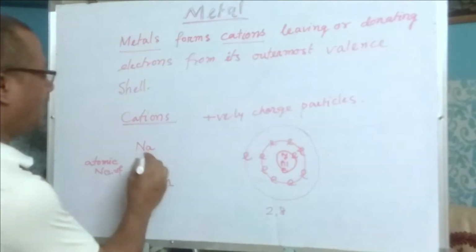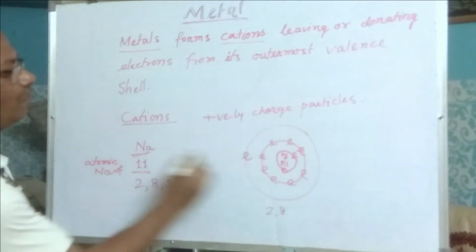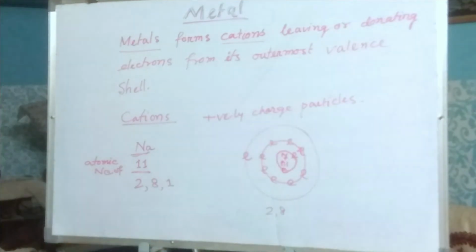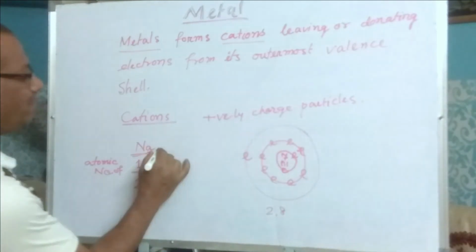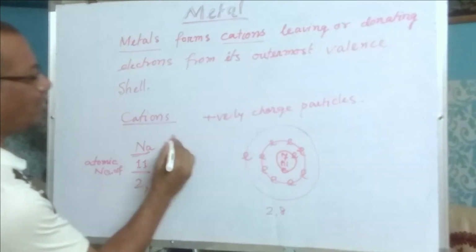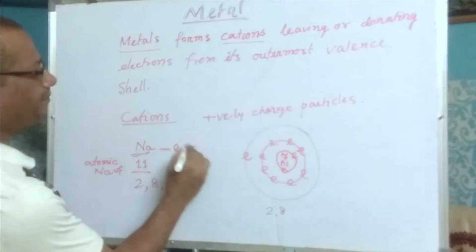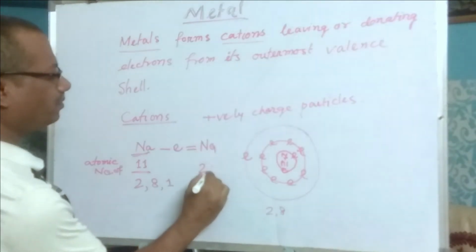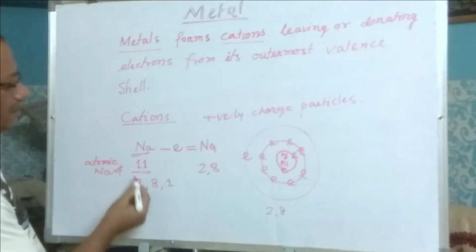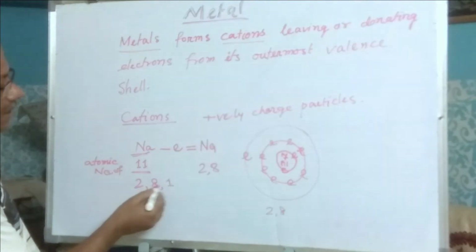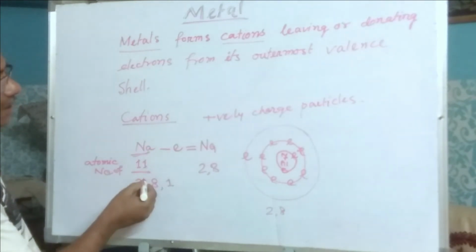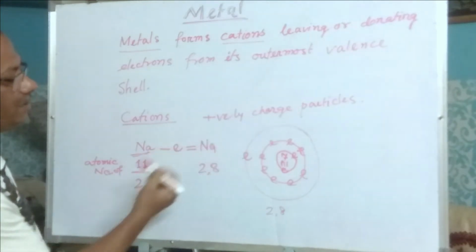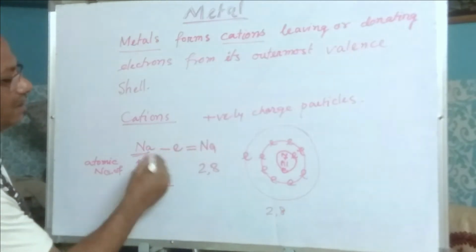So sodium wants to release or donate this electron to other elements. How? Leaving 1 electron, sodium will have 2 and 8. See, there were 2, 8, 1. 11 electrons were there. It was neutral. 1 electron it donated to other elements, releasing.